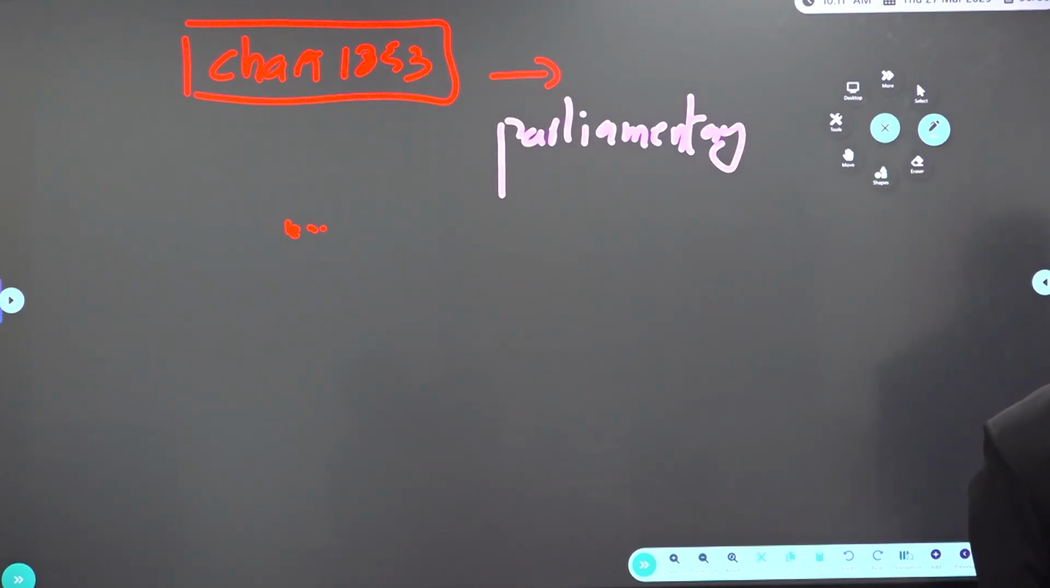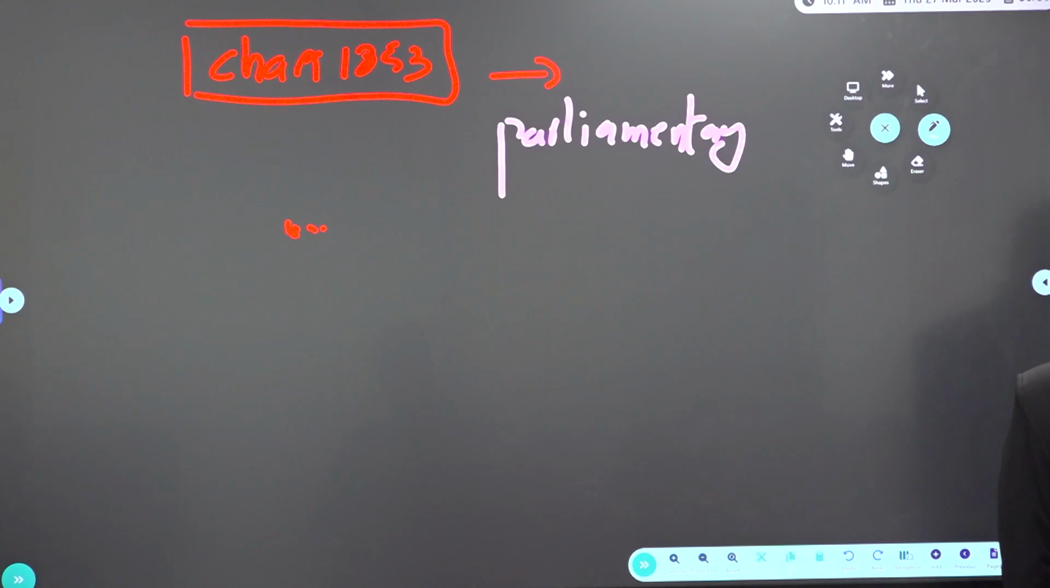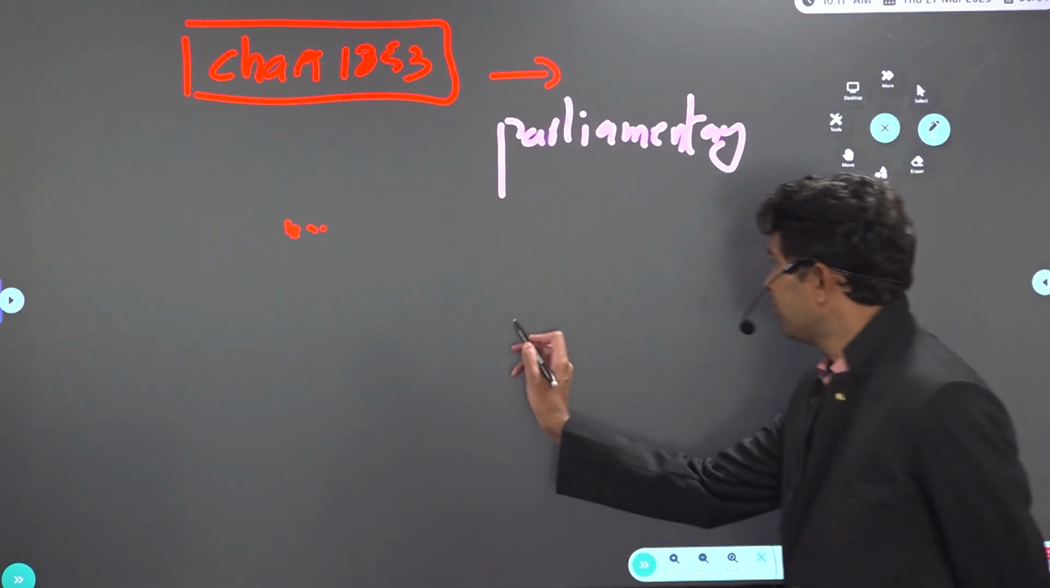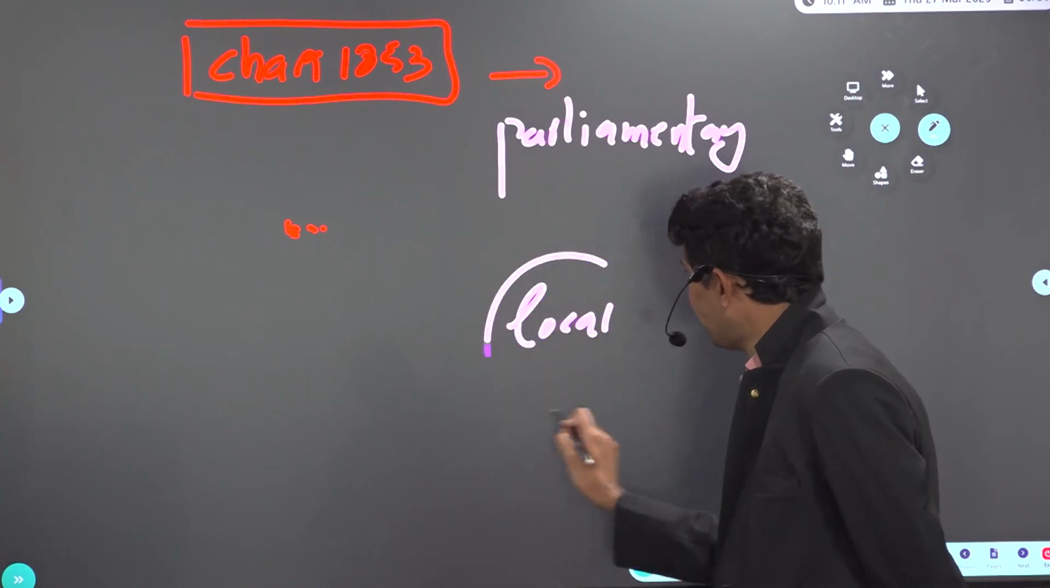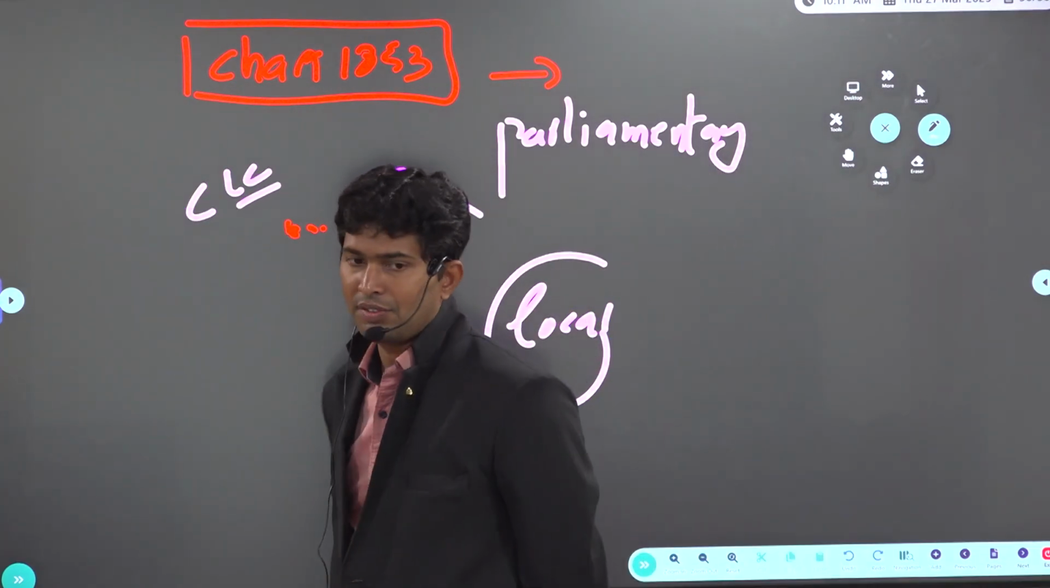Again, Indians were allowed in covenanted civil services. It introduced for the first time local representation in the Indian Central Legislative Council. Look at the word local representation, meaning of Indians in the Central Legislative Council for the first time.